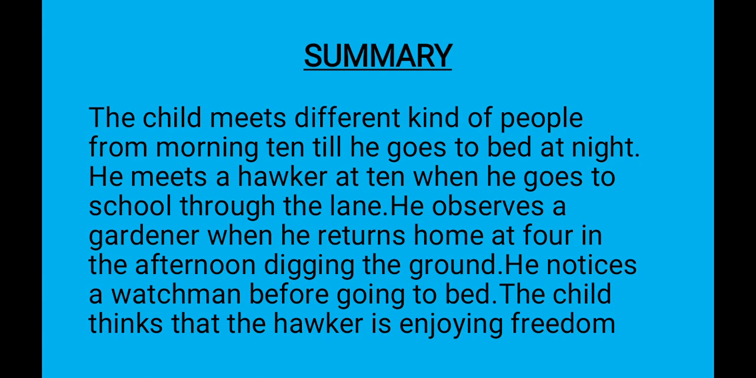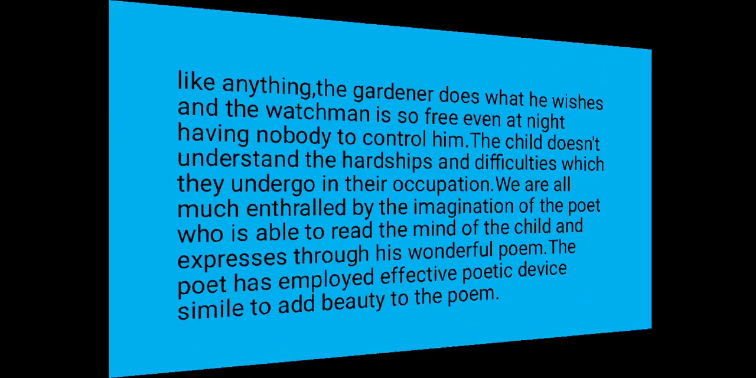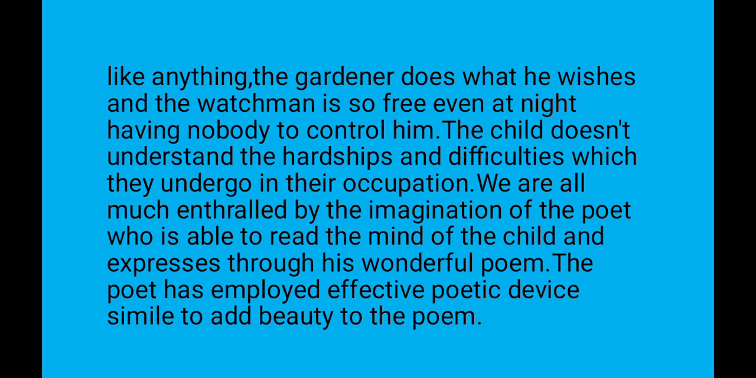The child thinks that the hawker is enjoying freedom. Like anything, the gardener does what he wishes, and the watchman is so free even at night, having nobody to control him. But this child doesn't understand the hardships and difficulties which they undergo in their occupation. We are all much enthralled by the imagination of the poet, who is able to read the mind of the child and expresses it through his wonderful poem. The poet has employed effective poetic devices such as simile and other figures of speech to add beauty to the poem.